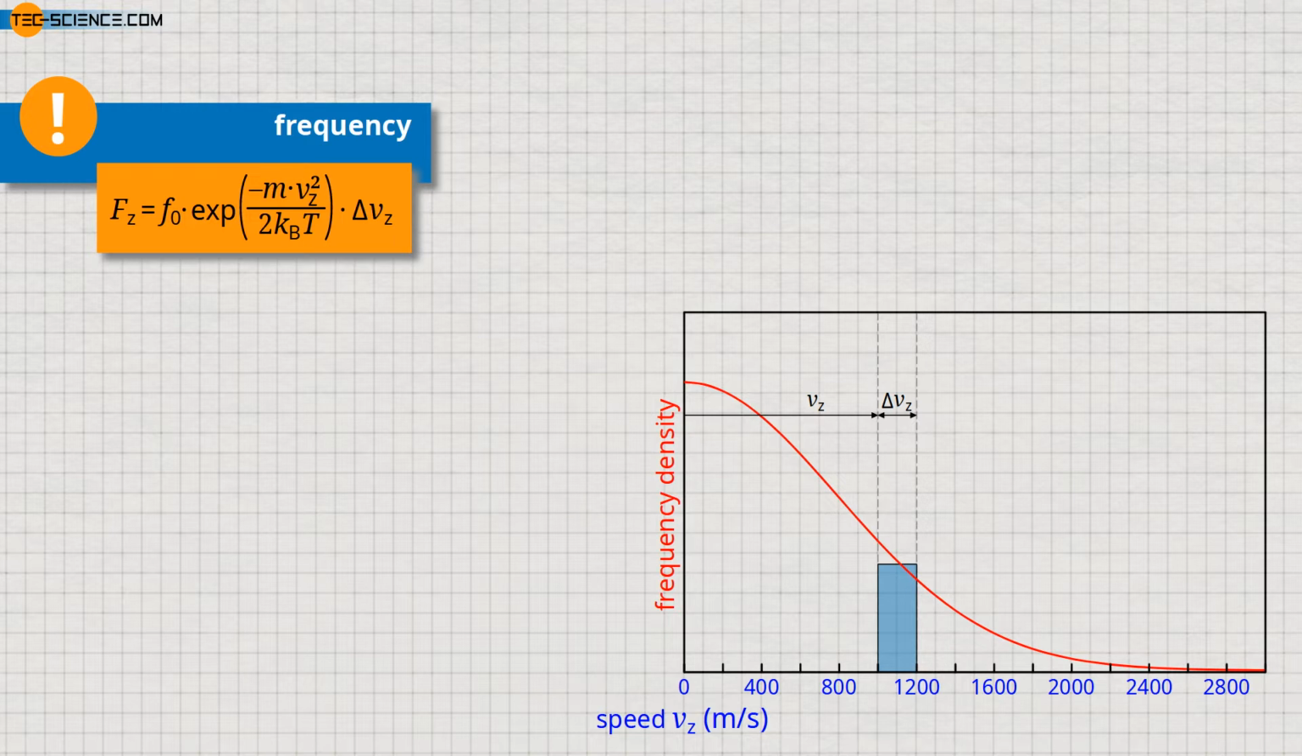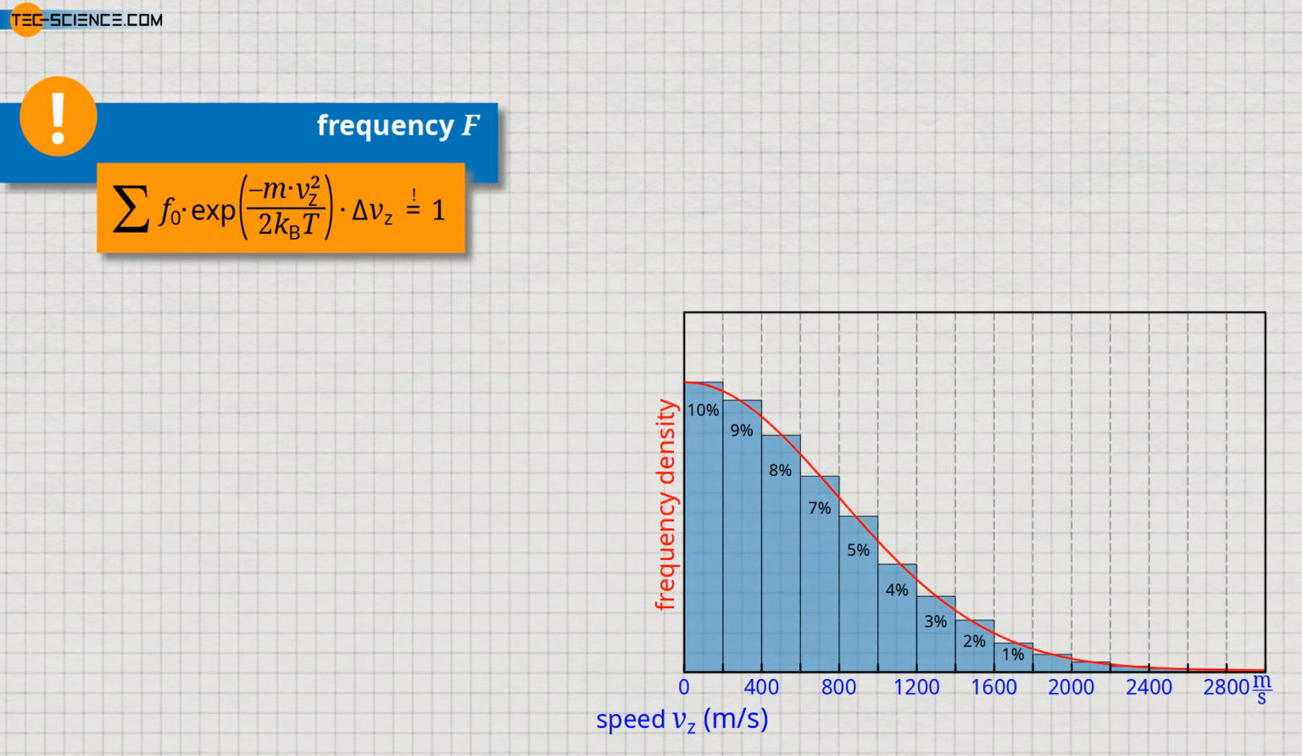This corresponds to the rectangular area under the curve of the frequency density. Thus, if we sum up the frequencies over the entire possible speed range, we cover all the molecules contained in the gas. This means 100% of the molecules. Mathematically, this corresponds to the value 1.